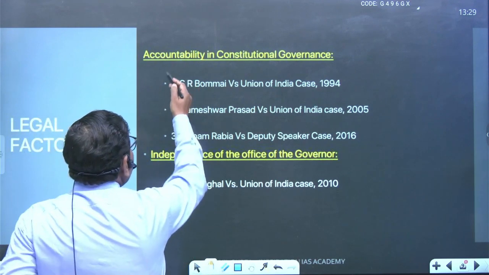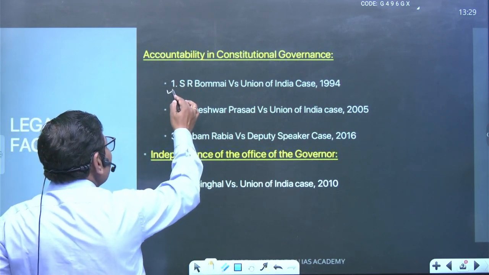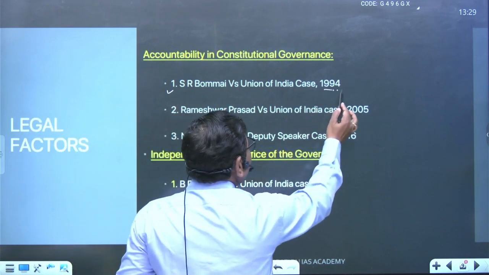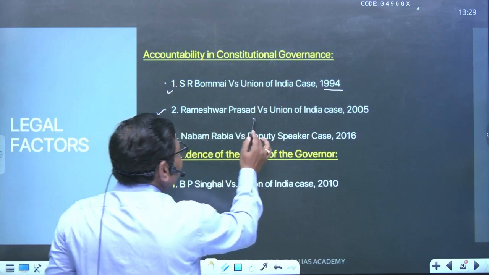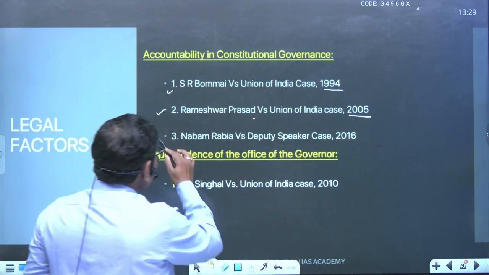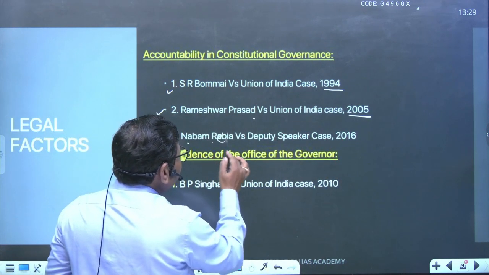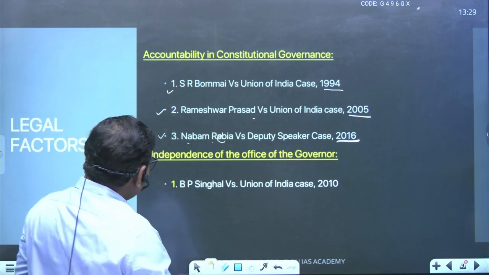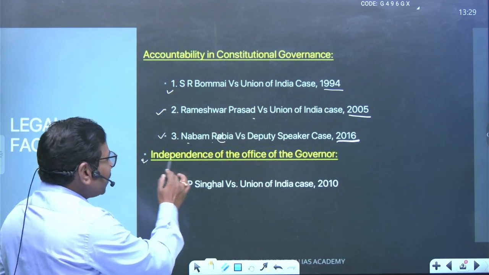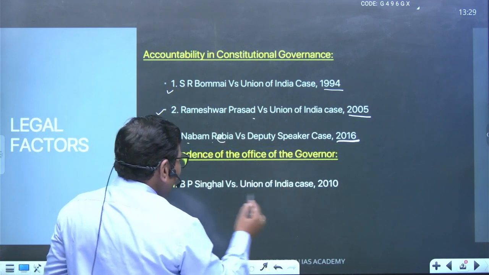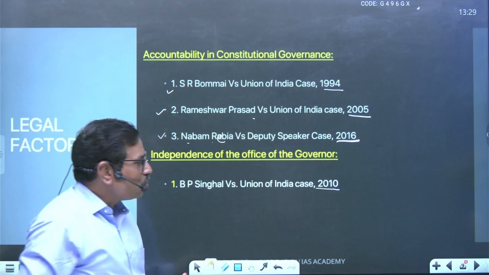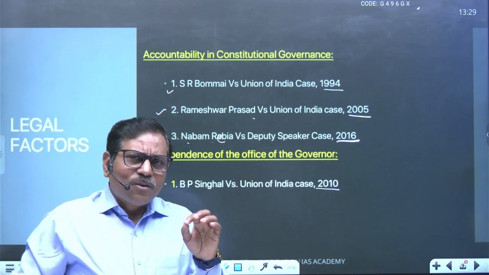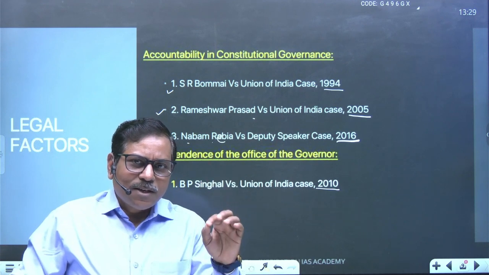For accountability, three cases are there. One is SR Bommai versus Union of India in 1994. Second, the important Rameshwar Prasad case in 2005. And third, the Nabam Rebia case in 2016, which is a very recent case. And one case that ensures the independence of the office of the Governor is the BP Singhal case of 2010. So let us discuss each case in detail.